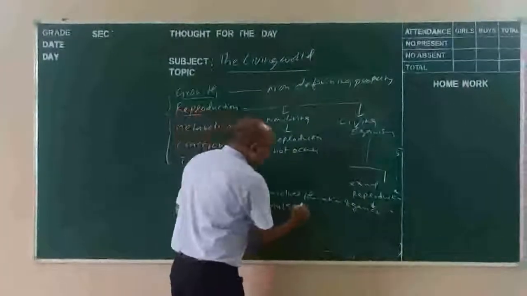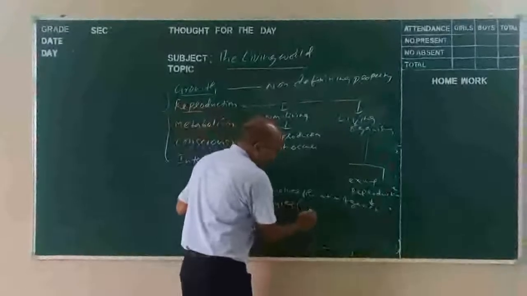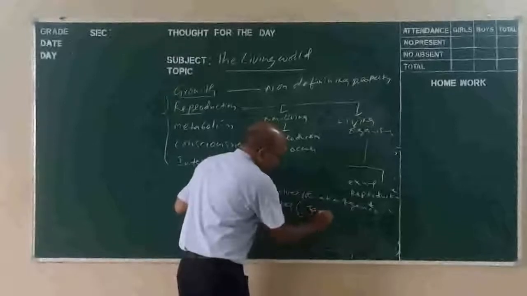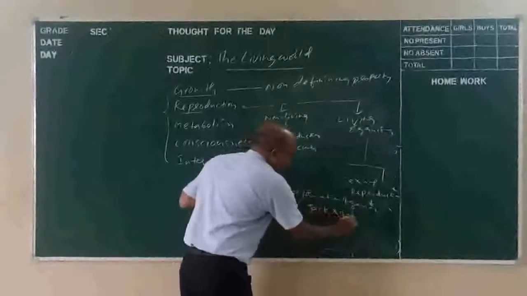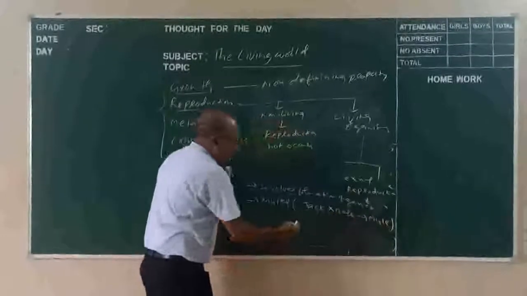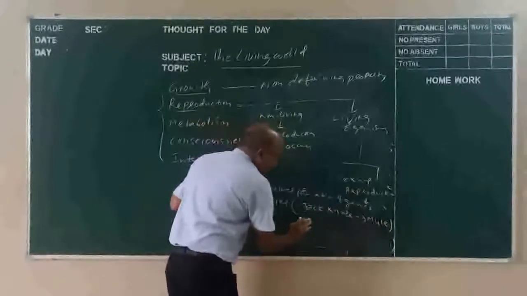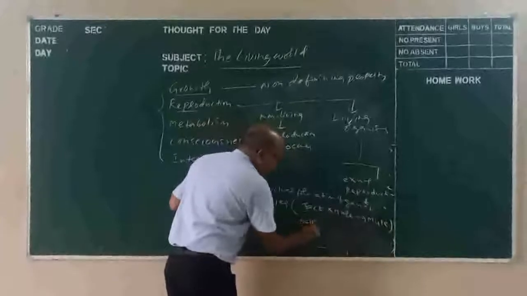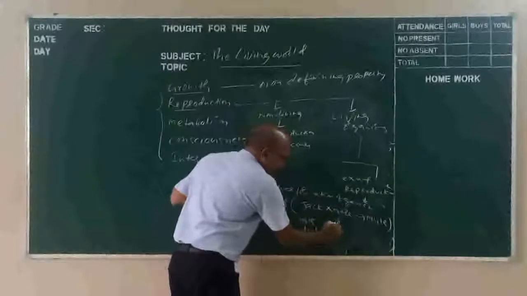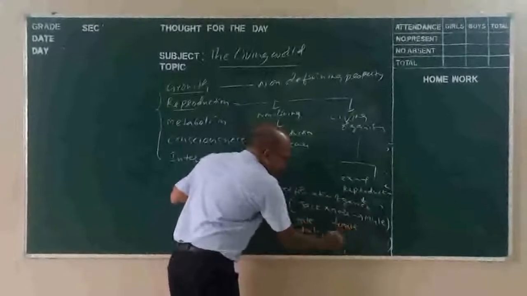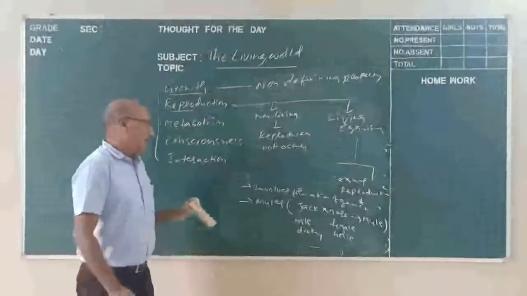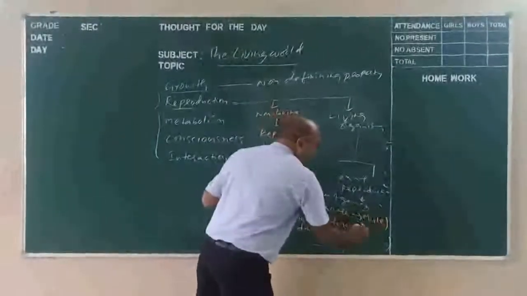So how is the mule produced? It is the cross of a jack and a mare. What is a jack? The male donkey is called a jack. When crossed with the female horse, which is called a mare, it gives rise to the mule. But this mule will not reproduce again.